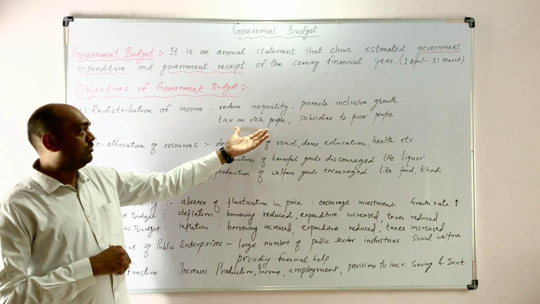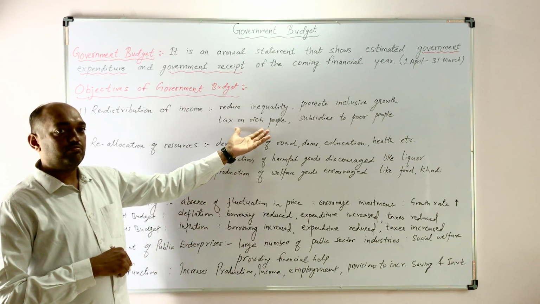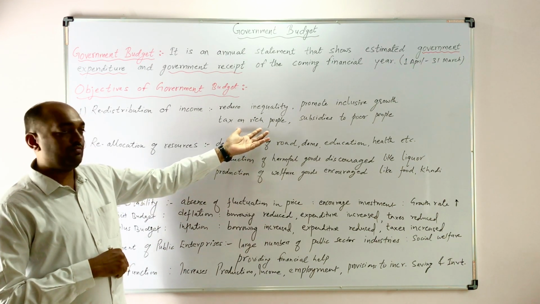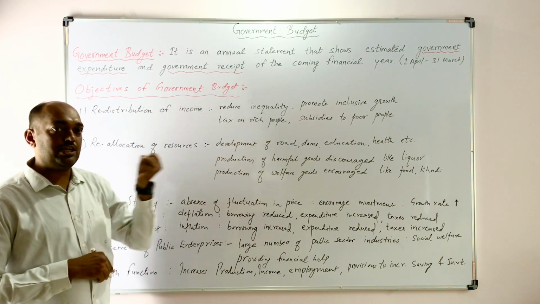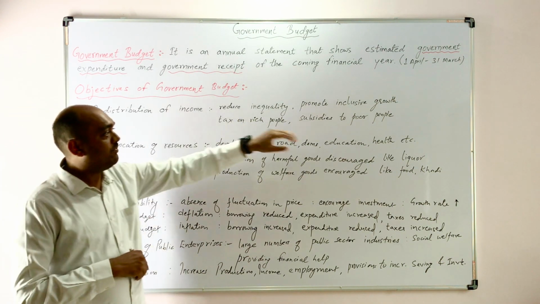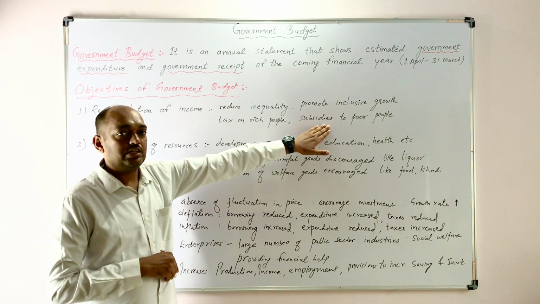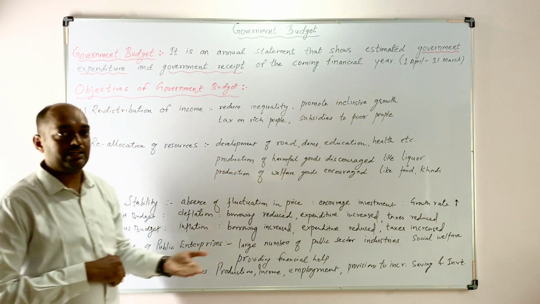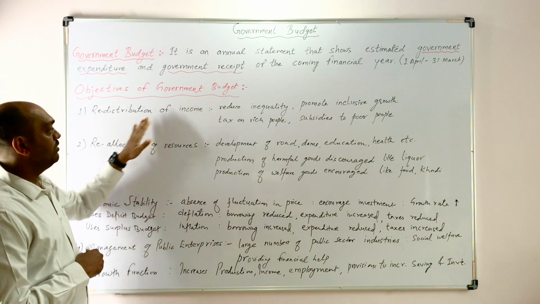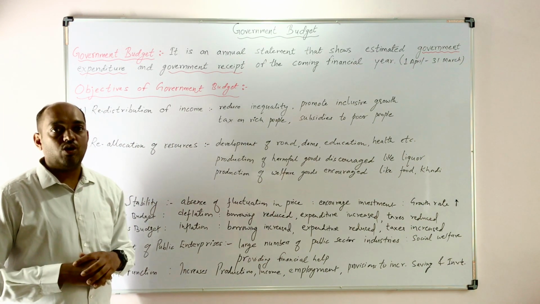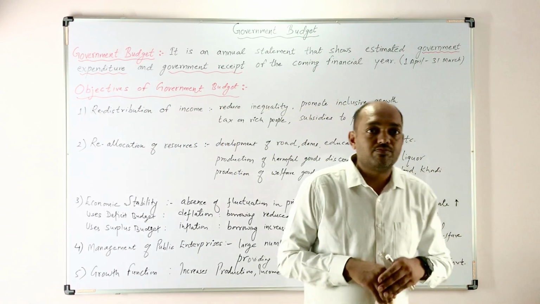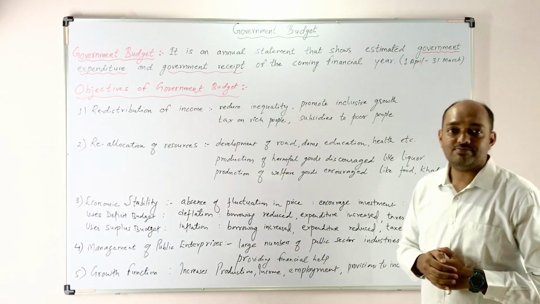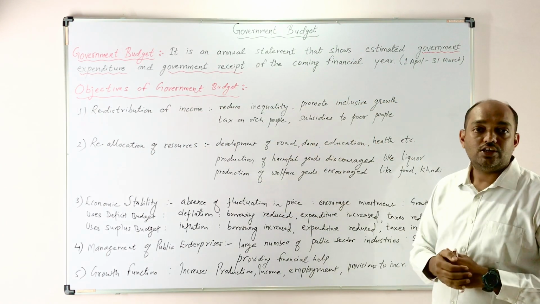The higher income group, whatever income they have received, the government takes some receipt from them, and the government spends on poor people. By this activity, the government redistributes the income, and by this, the government wants to establish economic equality in an economy. So this is one objective of the government budget.